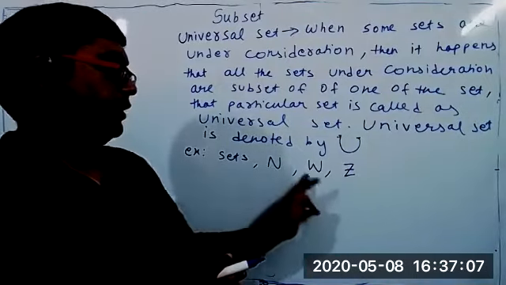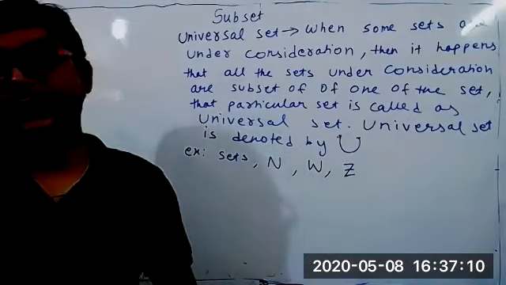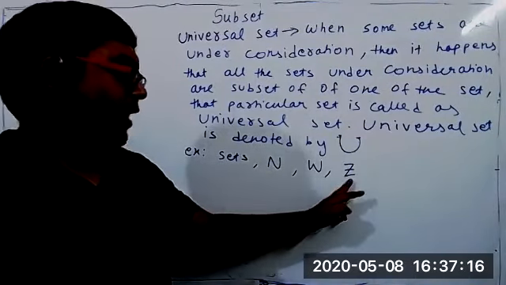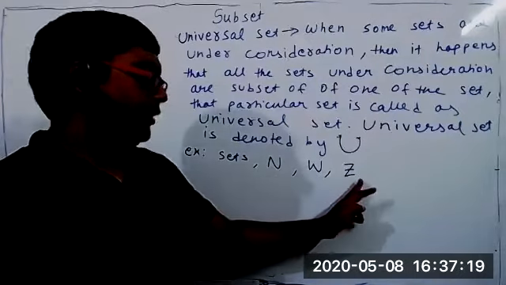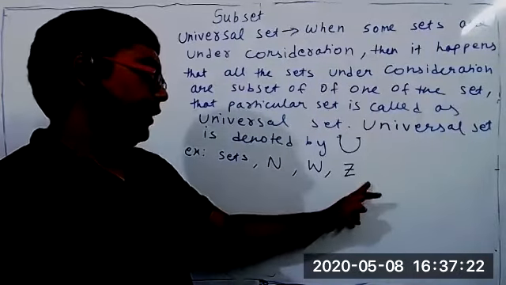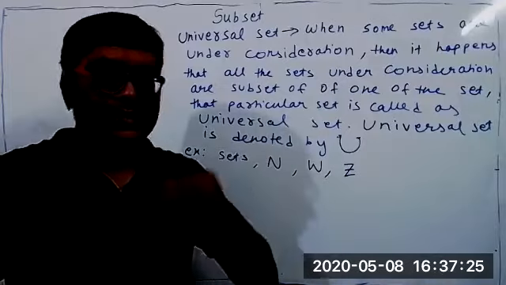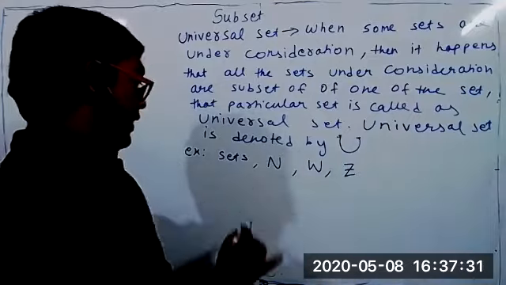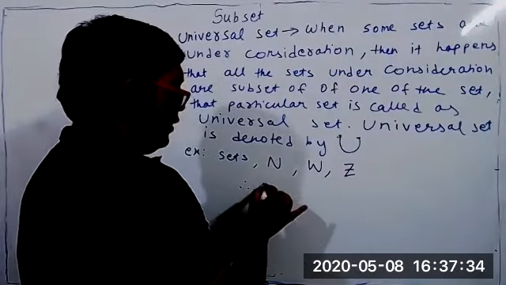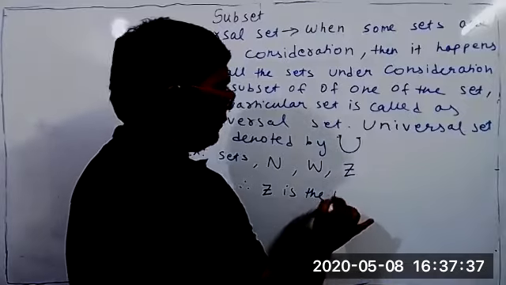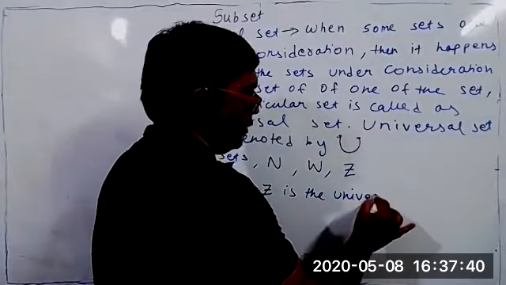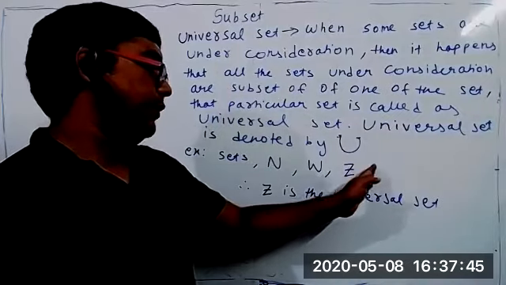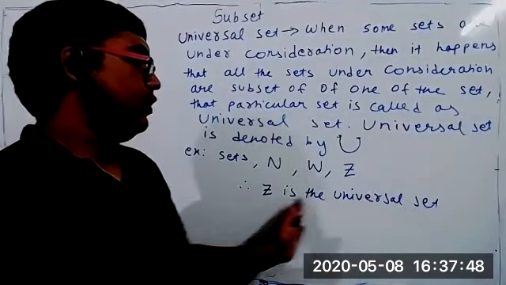Now tell me, among these 3 sets, which is the set of which the other sets are subsets? Integers. Integer is the superset, meaning all other sets are subsets of integers, because all natural numbers are integers and all whole numbers are integers. So you can easily understand that the natural number set and whole number set are subsets of integers. Therefore, Z is the universal set. If you are discussing the sets of natural numbers, whole numbers and integers, then the set of integers is the universal set.